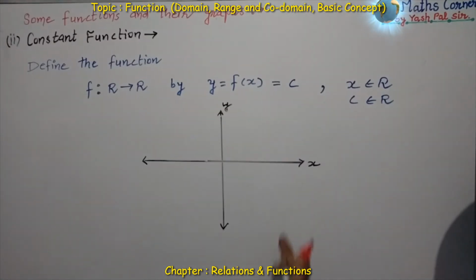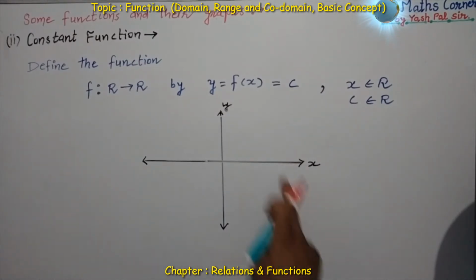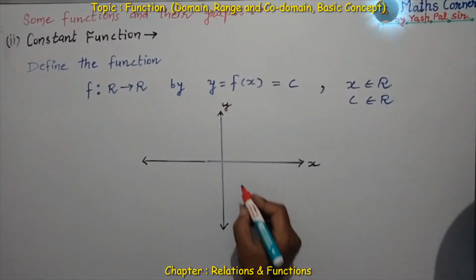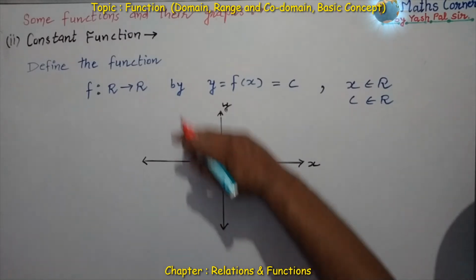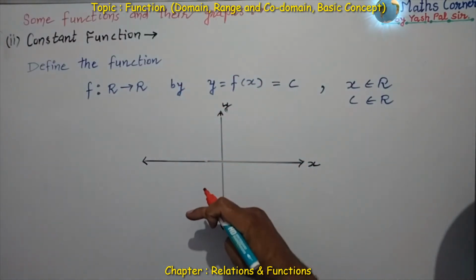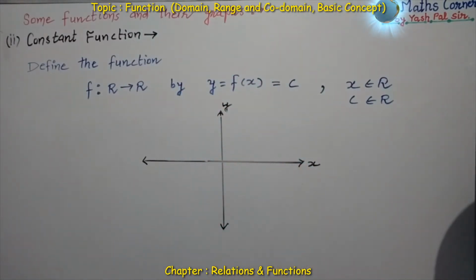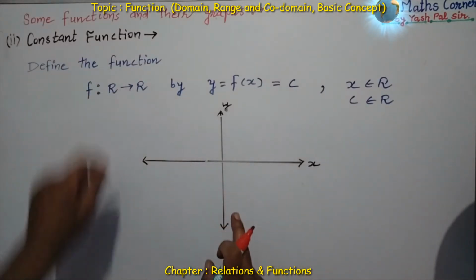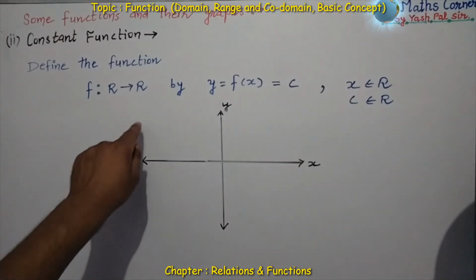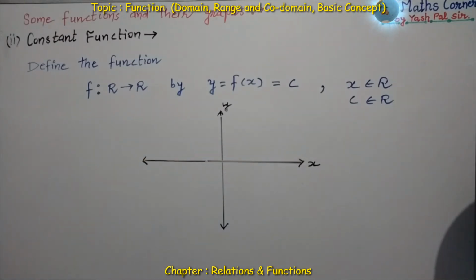If we want to see this with the help of a graph, here on the graph, y is equal to c, either above the x-axis, below the x-axis, or on the x-axis. All the lines parallel to the x-axis are representing the constant function.